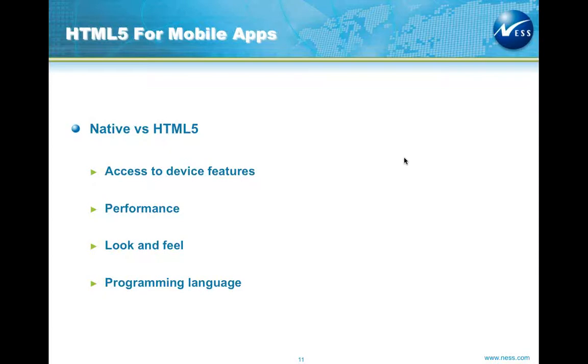Coming to performance, obviously the native application will be on top in terms of performance, because there is no intermediate moderator here. In the case of HTML5, there is WebKit, which interfaces between the application and the backend of HTML5.